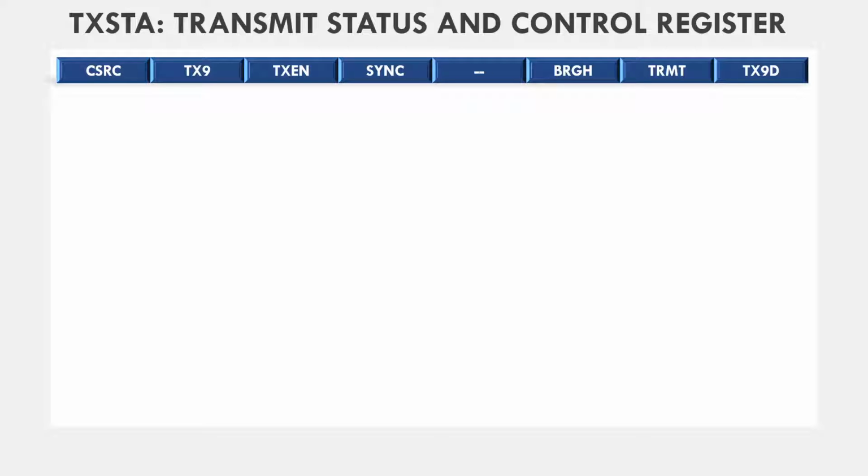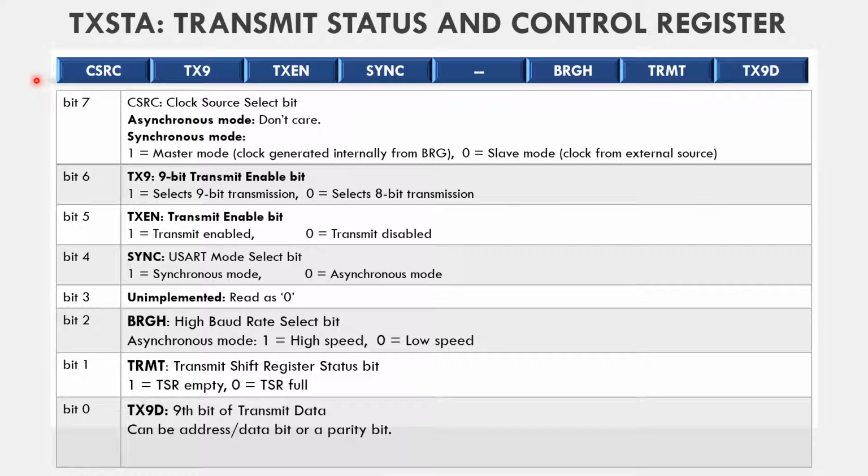Let us understand first TXSTA, the transmit status and control register. This is an 8-bit register where bit number 7 stands for CSRC, the clock source select bit. In asynchronous mode, since there is no common clock source, this is a don't care. We don't need to program this bit, or we consider it as a dash or 0. In synchronous mode, 1 means master mode and 0 means slave mode.